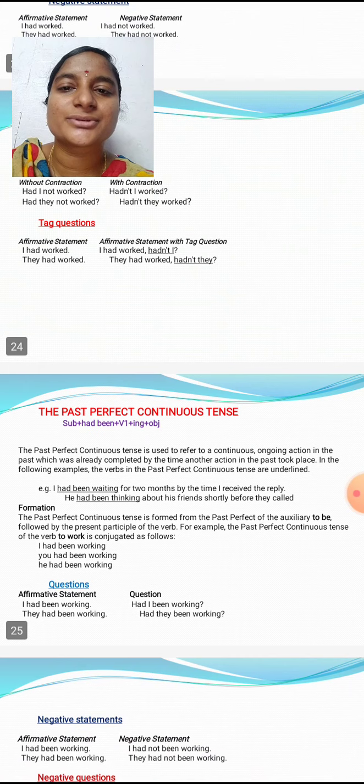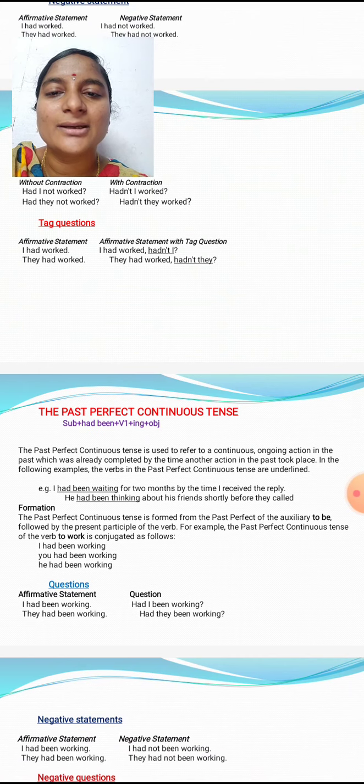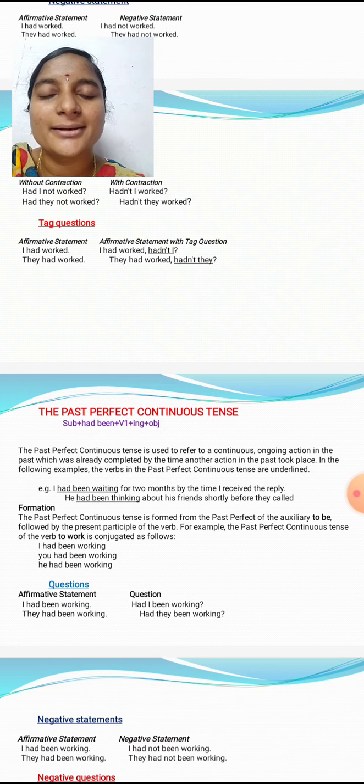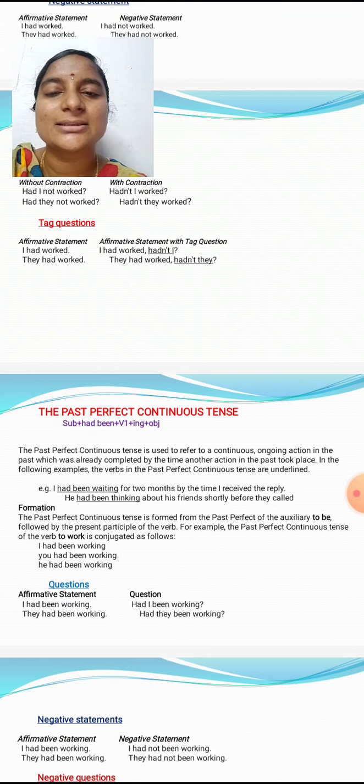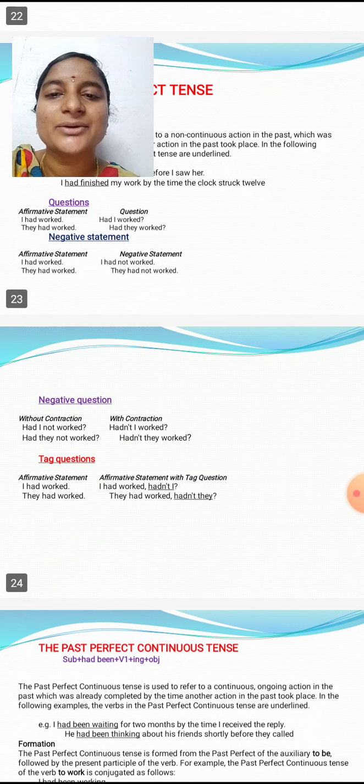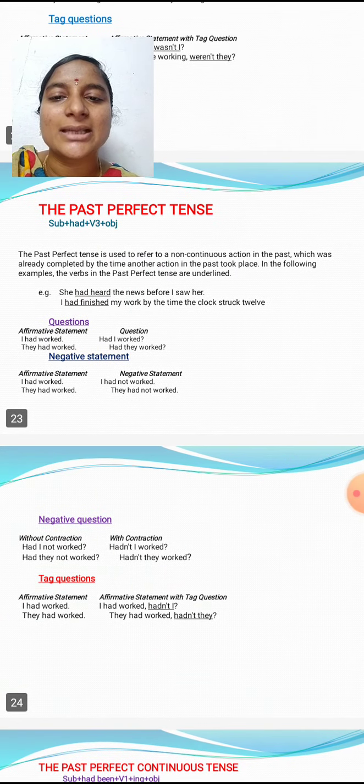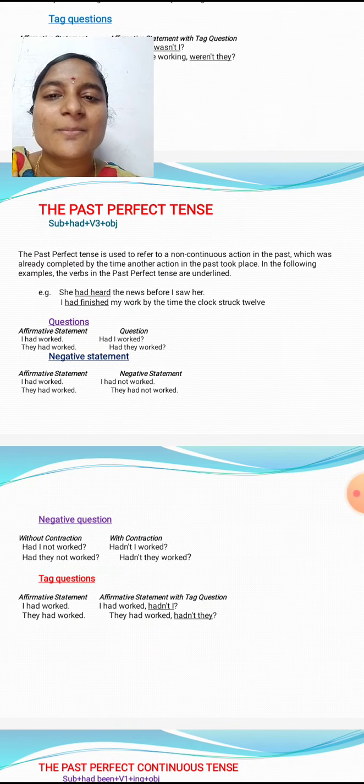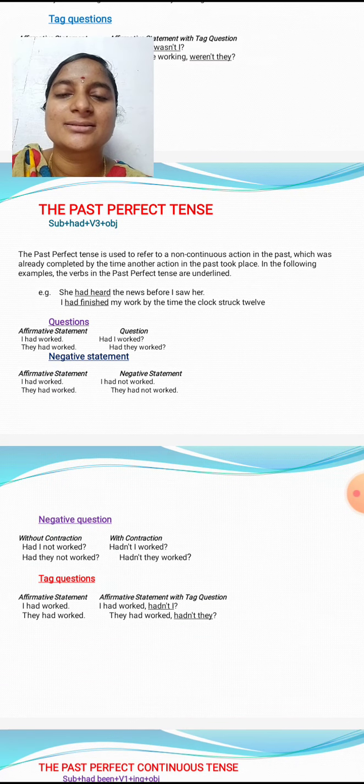Next, tag questions. In the affirmative statement, I had worked. In the affirmative statement with the tag question, I had worked, hadn't I? They had worked. They had worked, hadn't they? So these tag questions, negative questions, negative statements and questions are some examples of the past perfect tense.